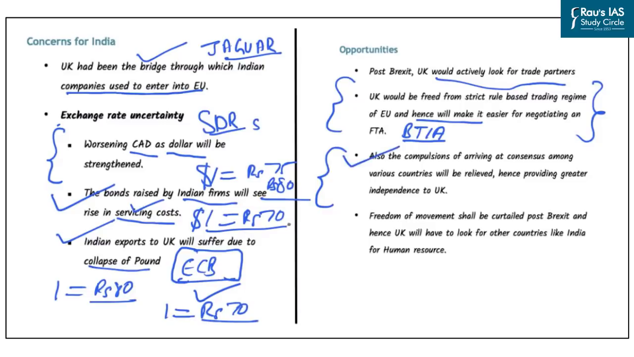And finally, because of Britain's exit from the EU, the freedom of movement of human resources will be restricted. Now we know that the EU is a single market and as such, the movement of goods and human resources is very easy presently. However, if the UK exits from the European Union, such movement would become difficult. And that is why the UK will have to look for other countries like India for human resources. And that creates an opportunity for India for providing the human resources, and we note that India can exploit its demographic dividend by providing the human resources to the UK because of Brexit.